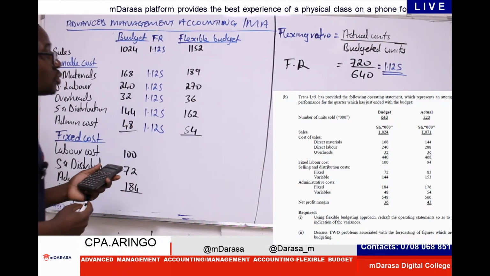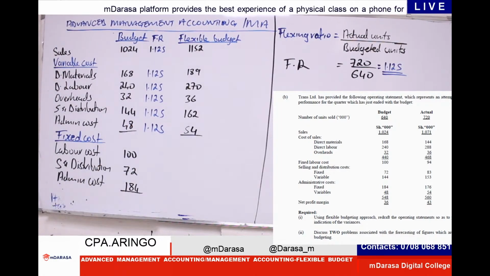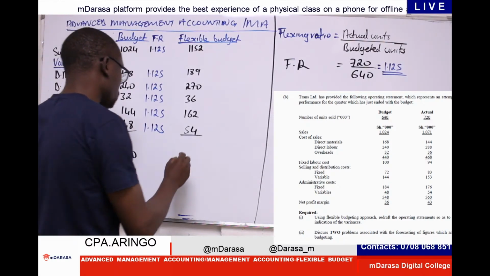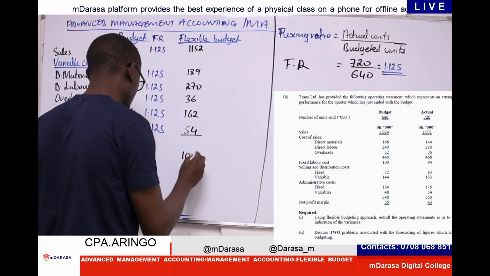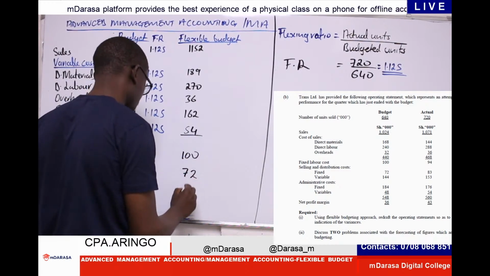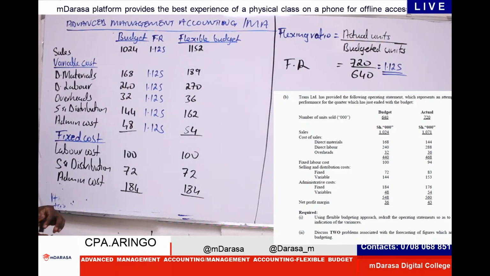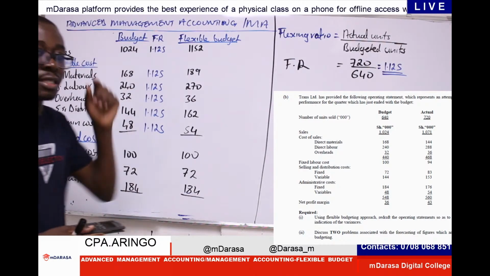So we have prepared, or we have adjusted our variable components in cells to reflect what we want. What about our fixed cost? Fixed cost will not change. Our fixed cost in this case will just remain the same. It will not change. It is not affected by the flexing ratio. So once we have determined that, the next step would be what?